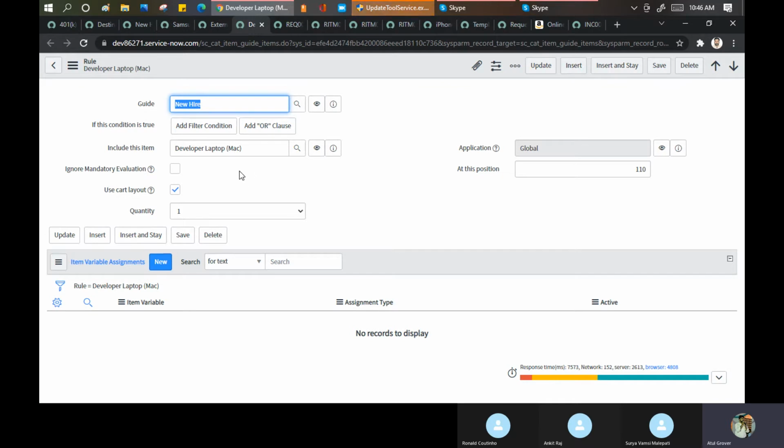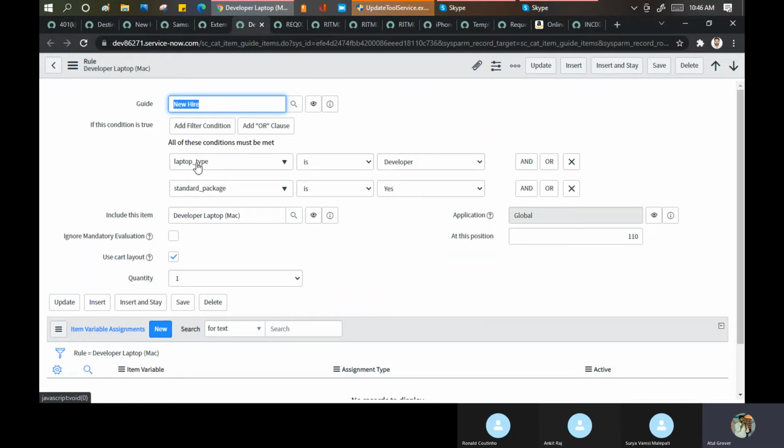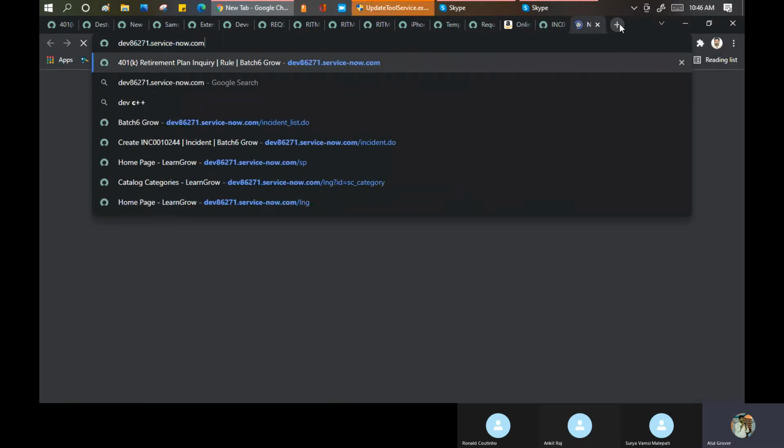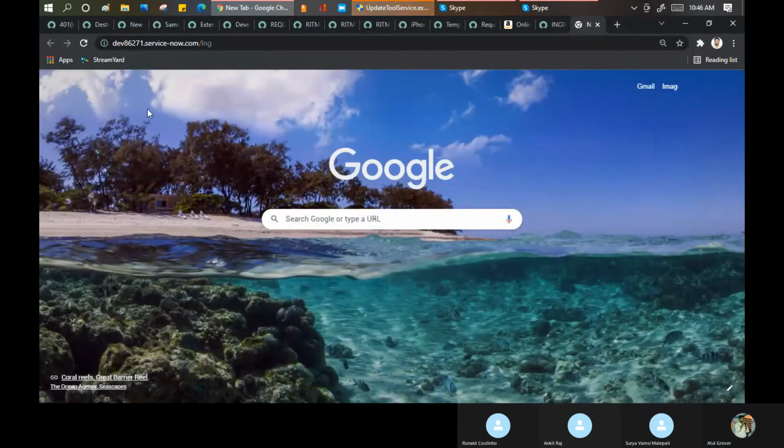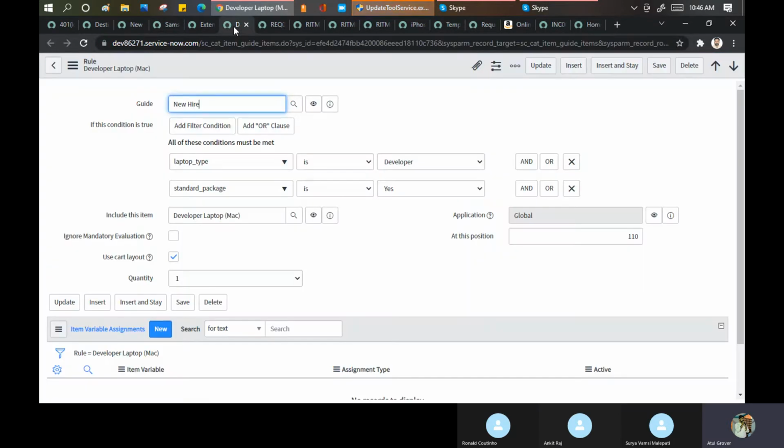अरे यार ऐसे तो मत करो यार. Because it's showing as a condition, it's here. Okay, now you can see. You are a new hire and it says laptop type is developer. Now, if you remember, let me go here. And we are here. Okay.